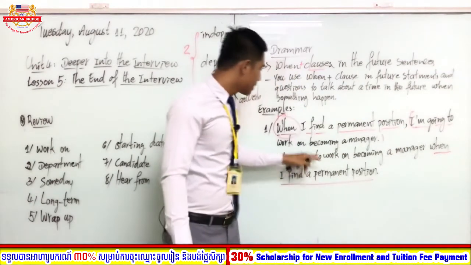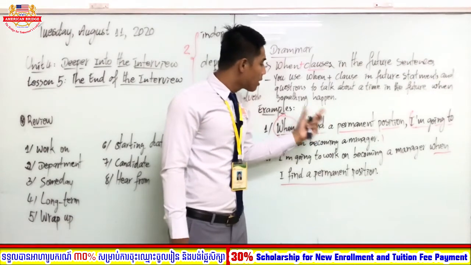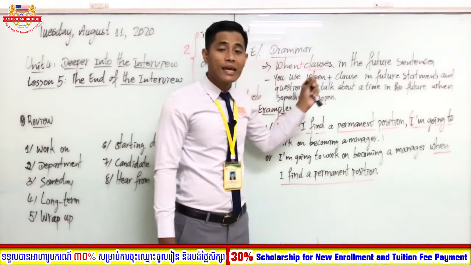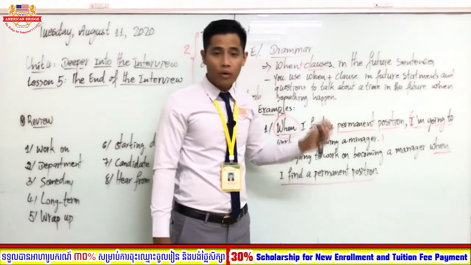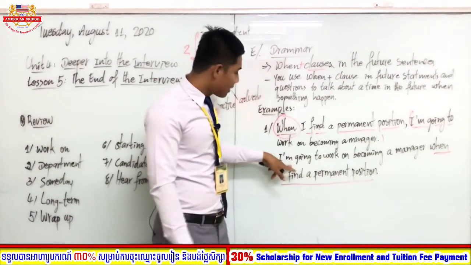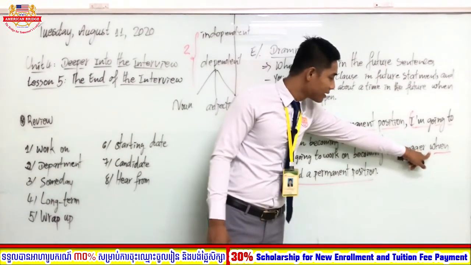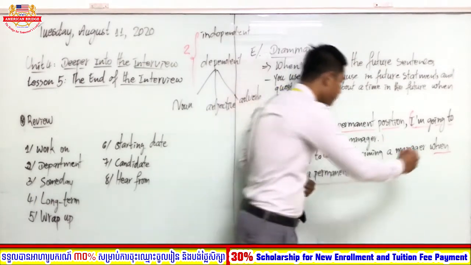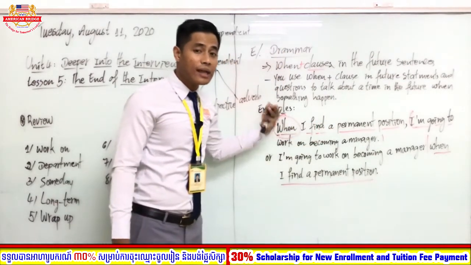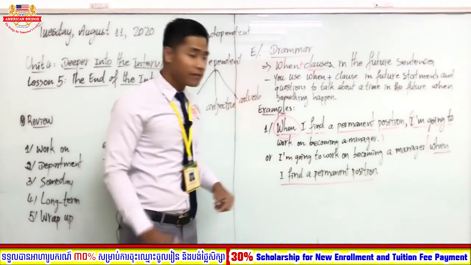This is one clause, this is another clause. So we can also use when at the end, when clause at the end of the sentence, with no comma, like you can see here, from I am until manager. Then when, this is another clause. So no comma, because we use when at the end of the sentence. Got it?